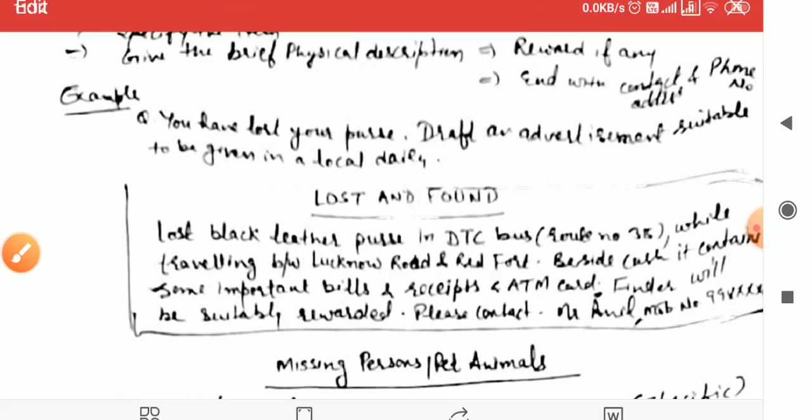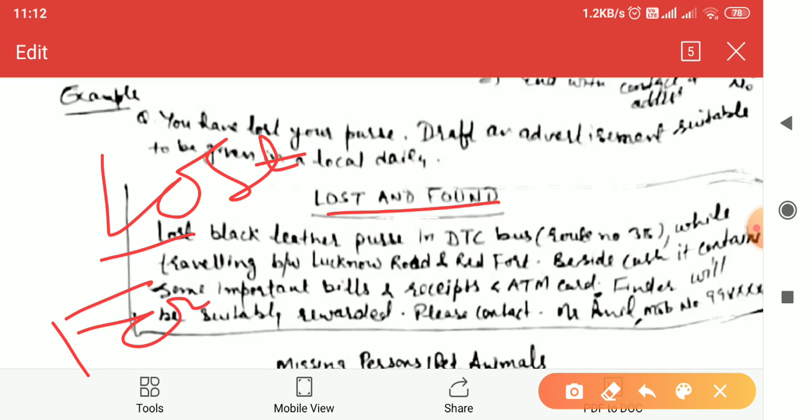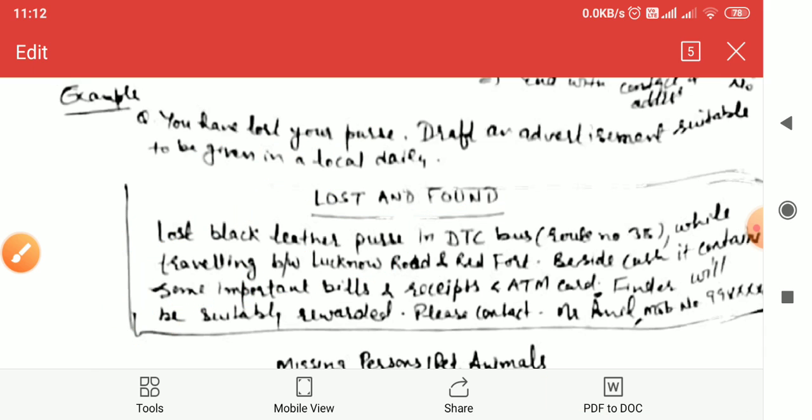So the title will be lost and found. You will start with lost or found. If you have lost, you will start with lost, and if you have found, then you will start with found. So you must remember, for lost you will have to start with lost, and for found you will start from found.